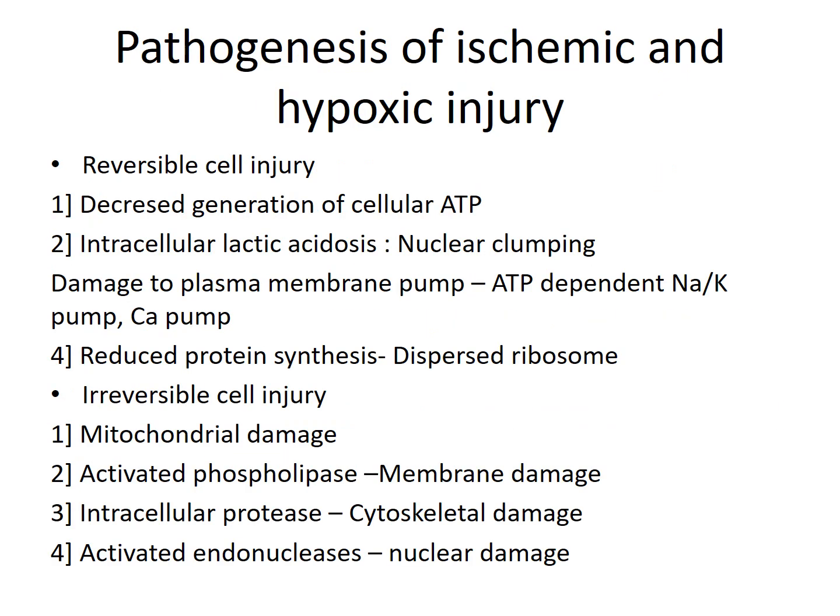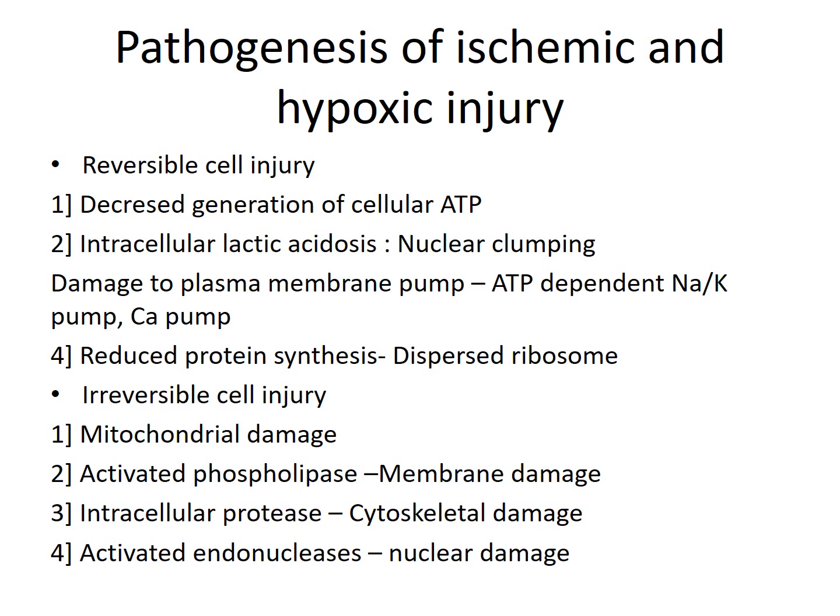So how does ischemic and hypoxic injury happen? In irreversible and reversible cell injury, there are different kinds of pathogenesis. When the cell injury is not very high and the cell can revert back to its normal function, it is called reversible cell injury. What happens in reversible cell injury? There is decreased generation of cellular ATP. ATP is required for the normal function of the cell. ATP is the energy unit of the cell. So when there is decreased generation of cellular ATP, there is ischemic or hypoxic injury.